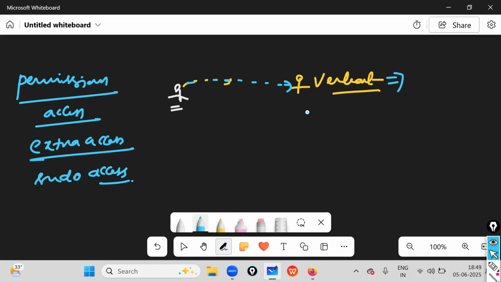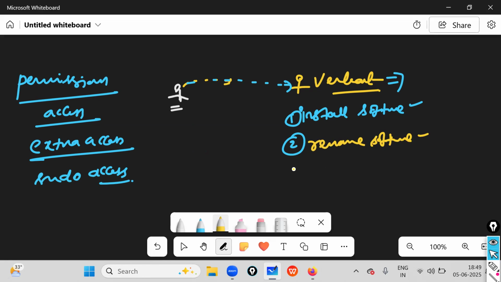So suppose Venkat is installing a software. That is the first task. The second task is to remove a software. Yes, you can also remove a software. The third task is to update a software, upgrade a software.